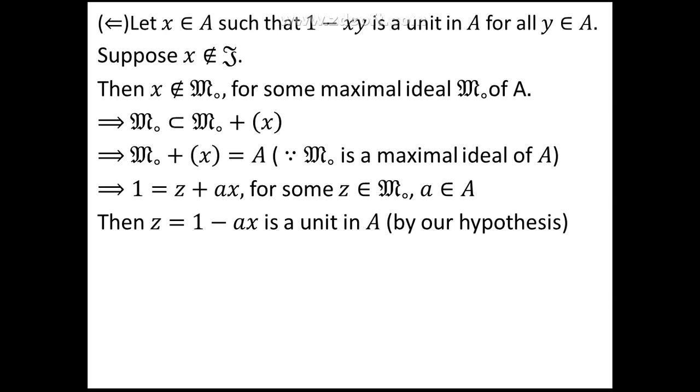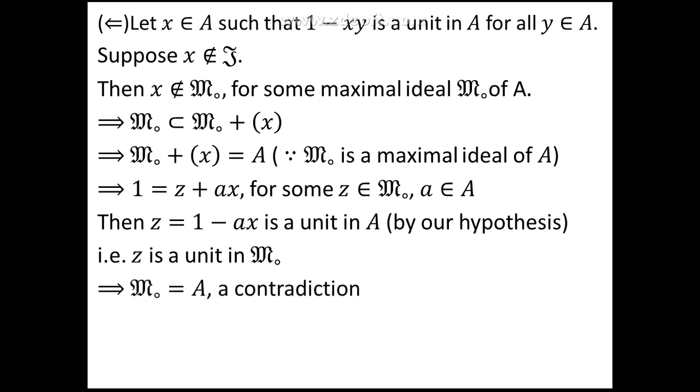That is, we get z is a unit in A. We see that z is an element in M naught, which is a unit now, but if a unit element belongs to an ideal, that ideal must be equal to the whole ring, which is again a contradiction because a maximal ideal M naught is a proper ideal of A. Therefore, our supposition fails here, that is, x must belong to J.